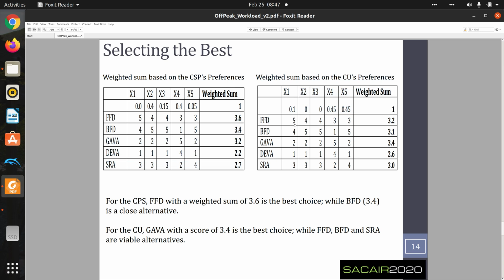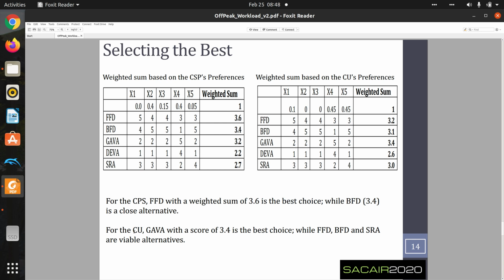Similarly, on the right hand side, taking the weighted metrics into consideration, the highest value is 3.4 and is obtained when using GAVA. So for the cloud service provider, first fit descending with a weighted sum of 3.6 is the best choice, as it gives you the best output, while best fit descending is a viable alternative.